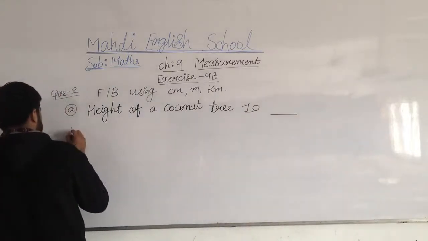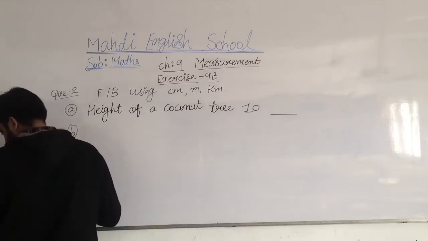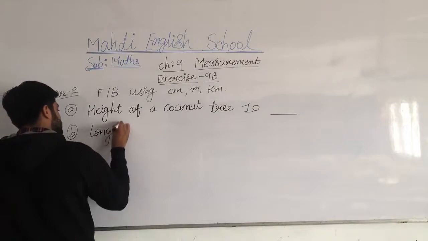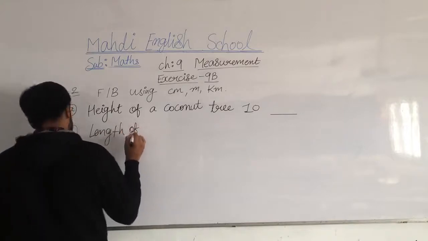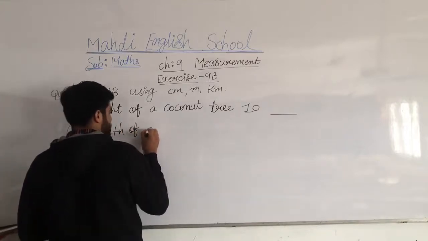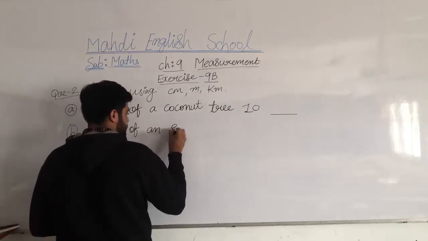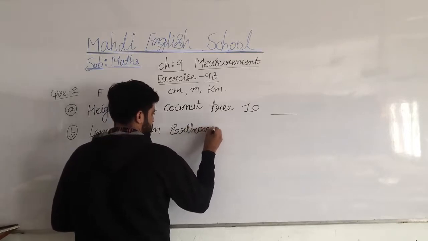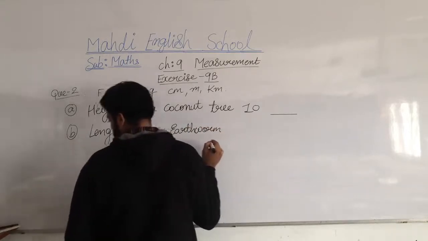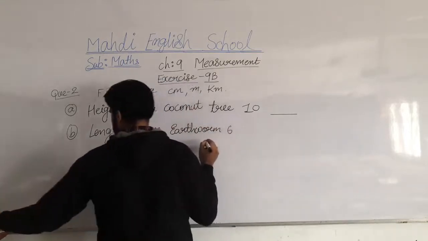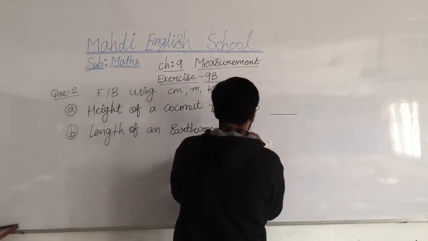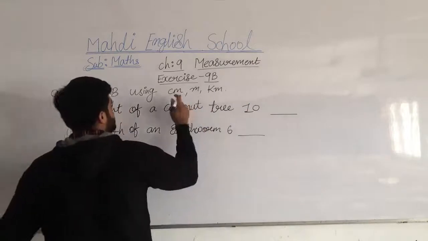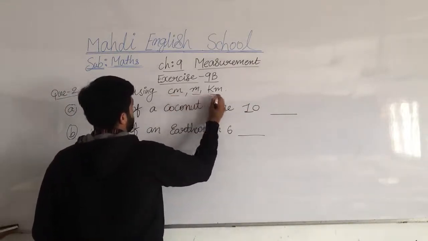Then the second question, b. Length of an earthworm. The earthworm is 6, but we have to find the unit. Which unit: centimeter, meter or kilometer?